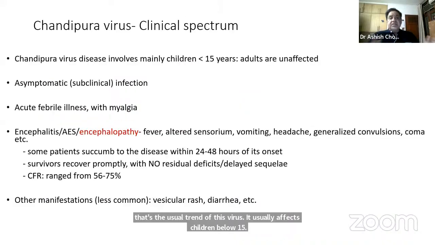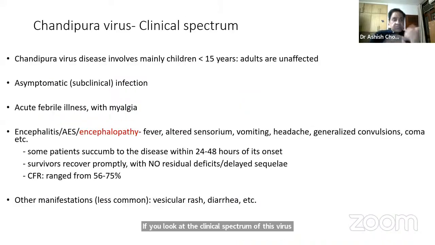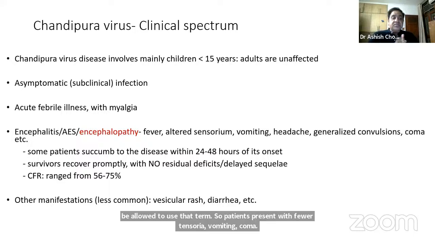If you look at the clinical spectrum of this virus, it involves mainly children below 15. Adults are usually unaffected. It may have an asymptomatic subclinical infection. It may just present with acute fever or an influenza-like illness with myalgia, or it may present with an encephalitis AES picture, with encephalopathy actually being the correct term, if I may use that term. The patients present with fever, altered sensorium, vomiting, headache, generalized convulsions, coma. Some patients succumb to this disease very fast, within 24 to 48 hours of onset.